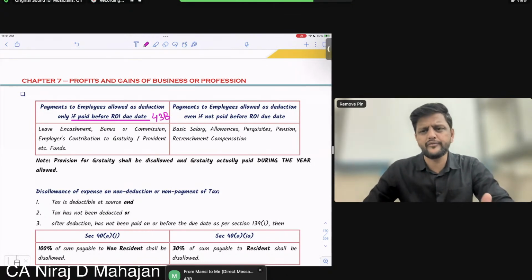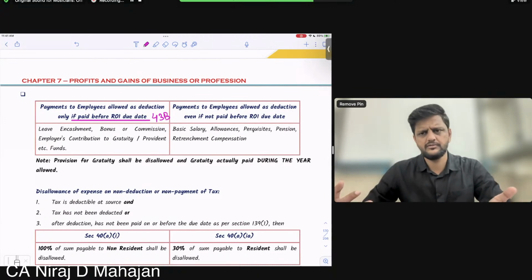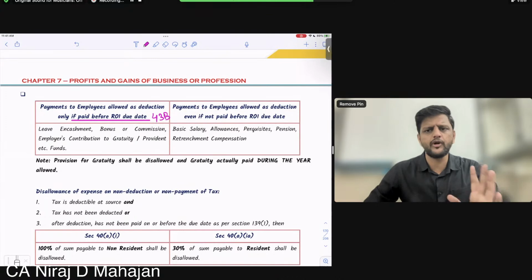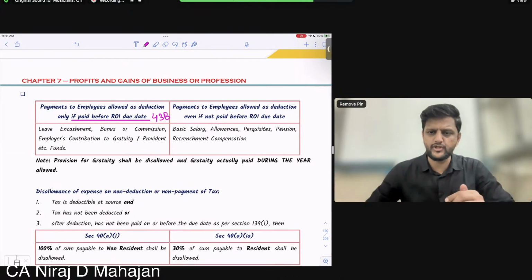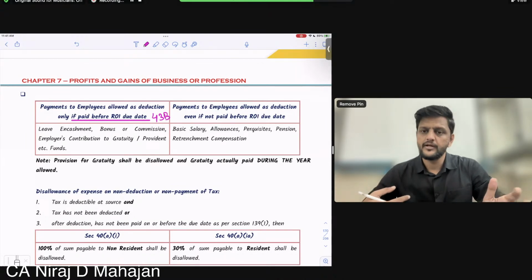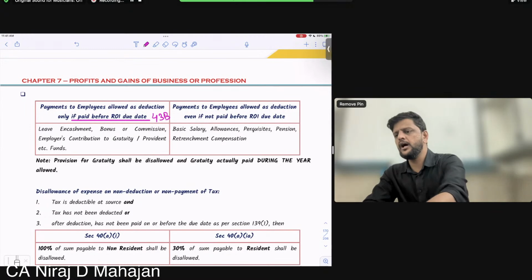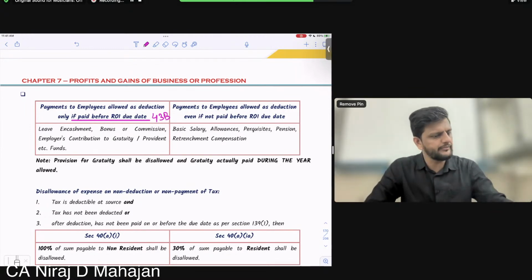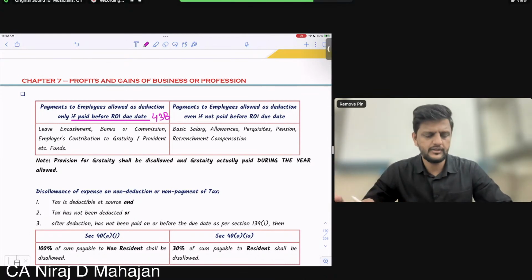You should not forget what we have covered till now. Very important section. Deduction allowed but only if payment is made before ROI due date. Yesterday or 2 days before I explained to all of you that provision entries are on 31st March. They are big expenditure but only allowed if actually paid. And I told you also 43B is not a permanent disallowance, so it will be allowed in the year of payment. This you have already covered. Clear?